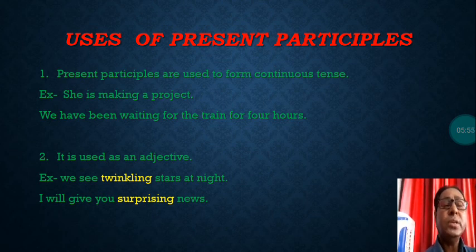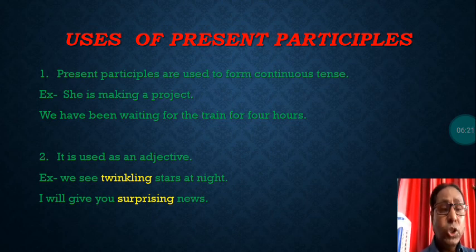Second usage: it is used as an adjective. Present participle is also used as an adjective. We see twinkling stars at night. Stars is a noun, and that is modified by the word twinkling, that is a present participle. What kind of stars? Twinkling. So twinkling is added to the meaning of stars.